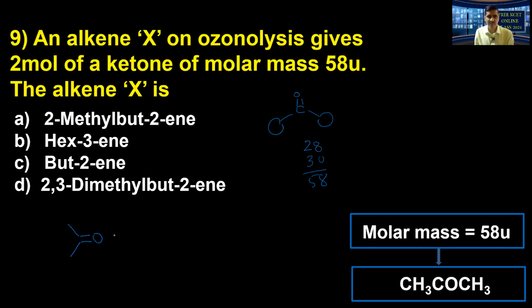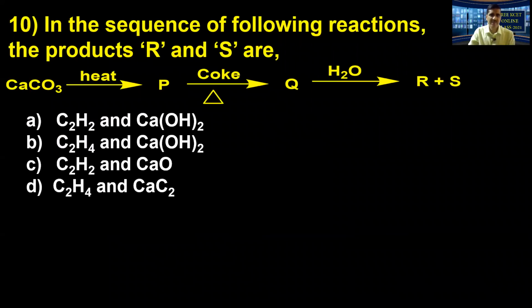I will write it like this. Look at that. I am writing two propanone in that fashion. Do the same type of reaction: remove the oxygen and join that alkyl unit with the double bond. Look at this, this is what the alkene X is going to be. So numbering from one end, 1, 2, 3, and 4. Therefore 2,3-dimethyl butene. Practicing a variety of such questions will be very helpful. Okay, therefore option D is the answer.